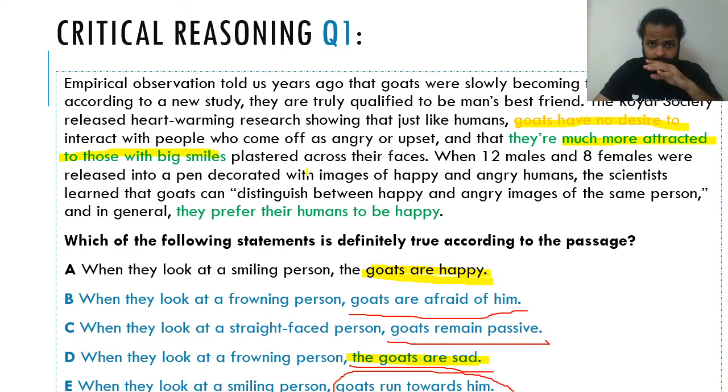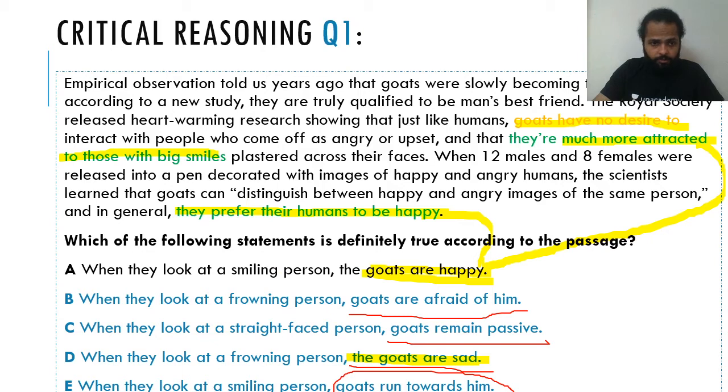Fair enough. But there's one more point mentioned here in the last line: that goats can distinguish between happy and angry images of the same person, and in general they prefer their humans to be happy. So basically these 2 points, that they're attracted, and that they prefer their humans to be happy, are the 2 points that, if at all, can help you draw the inference that when they look at a smiling person, they are happy.